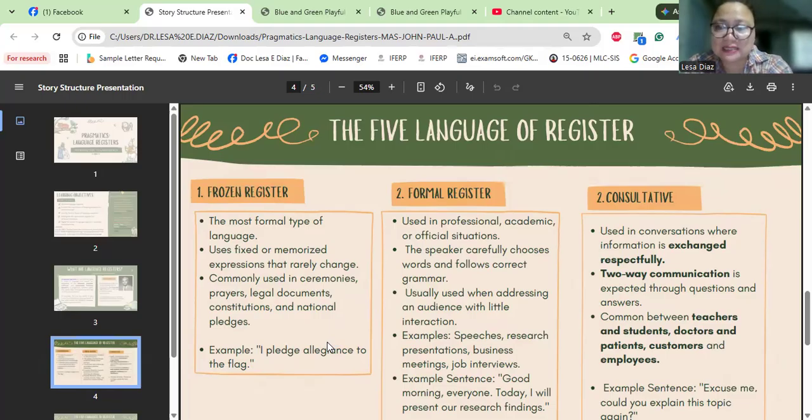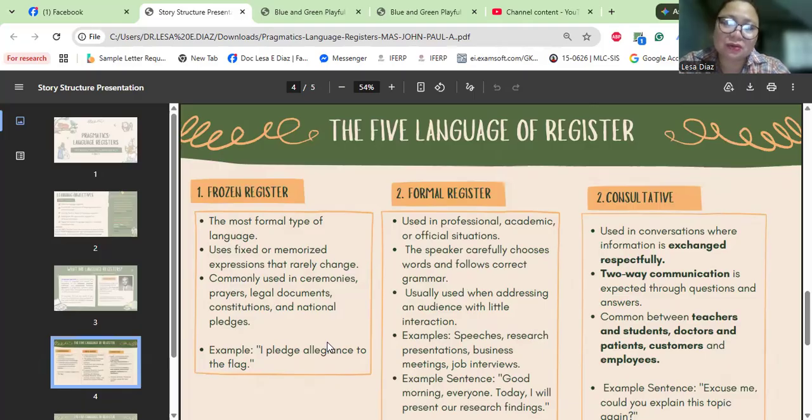Okay, to further discuss this, guys, if you try to look at the description of what Frozen register is, take note that it's fixed and unchanging text, with a solemn or formal atmosphere when it comes to characteristics, and no active dialogue expected. Okay, in Frozen. That's why it's Frozen, because it's static, okay? That's why it's Frozen, okay? For formal,